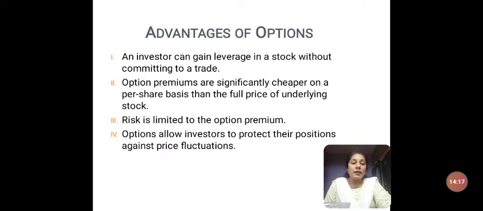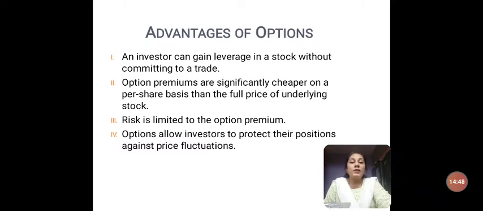As I told you in the first example, he did not want 10 lakh rupees to be invested in land which may not increase in the near future. So he is a risk-averse person. He does not want to waste money by investing in a dead asset. So he came out of that contract by just paying 50,000 rupees. So risk is limited to the option premium that the buyer or the seller pays.